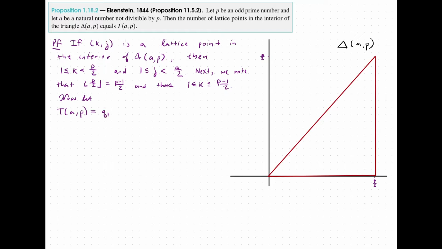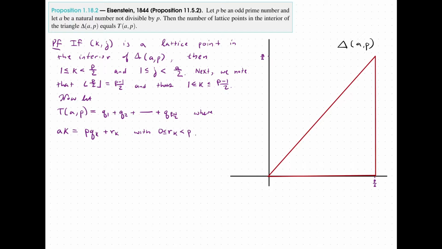And so this is q1 plus q2 all the way to q sub p minus 1 over 2, where we have that a k is equal to p times qk plus the remainder rk, with rk being greater than or equal to 0, but strictly less than p. So we have this here.